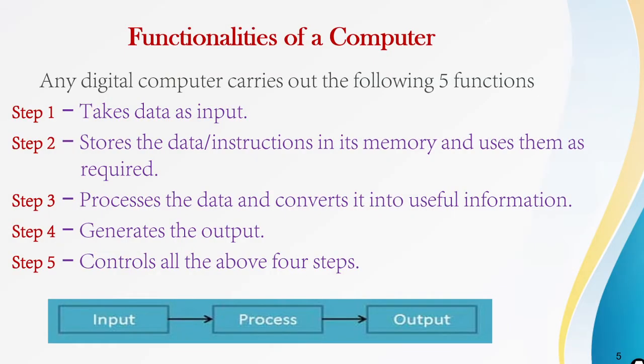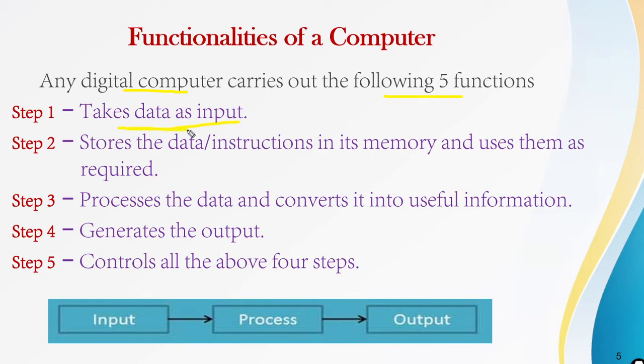The functionalities of the computer are as follows. Any digital computer carries out these five functions. First, it takes data as input. What we give to the computer is called the input. That input is processed in the processor, and it gives the resulting or user-needed information as output. It does these five functions.